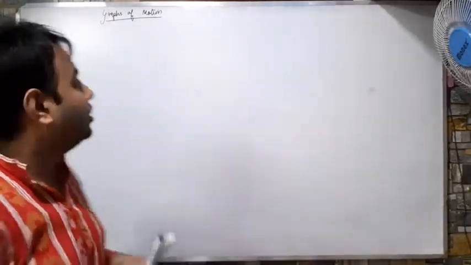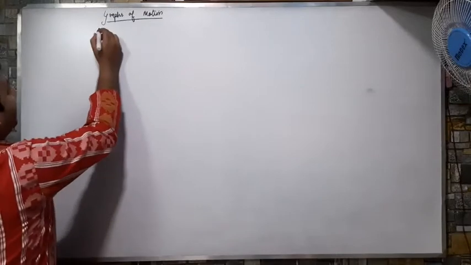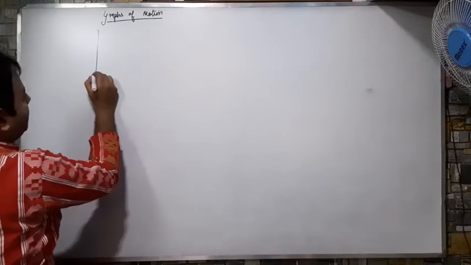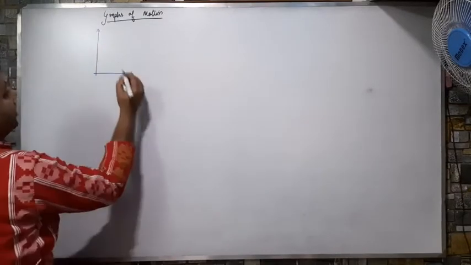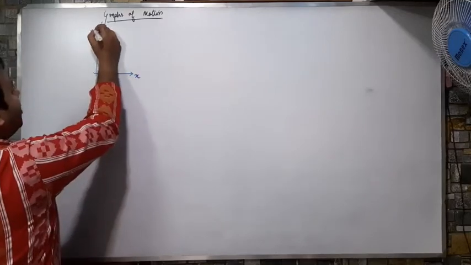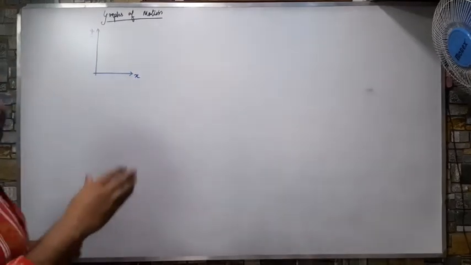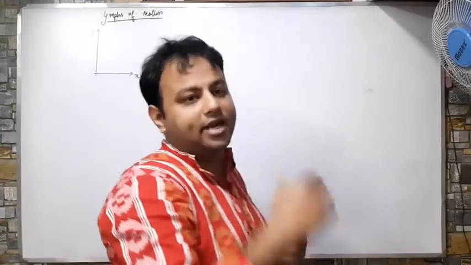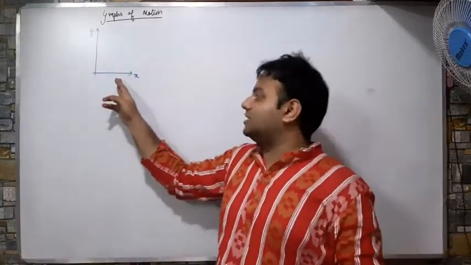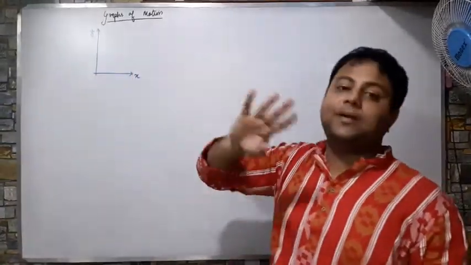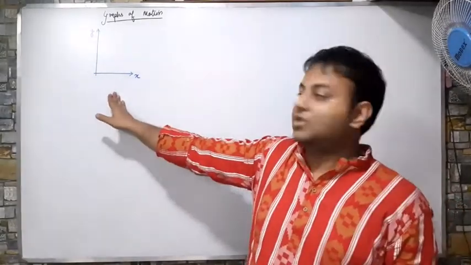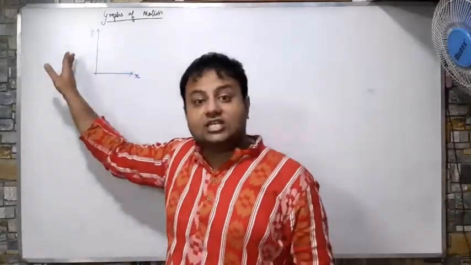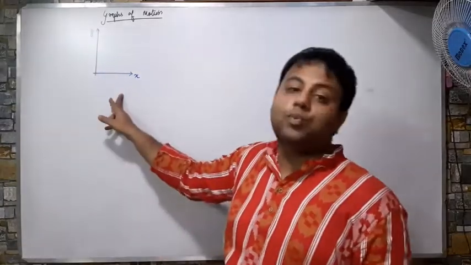How to do that? I will need a graph, that is the x-axis and the y-axis. I have told you in the coordinate geometry part that the x-axis is always independent. ये किसी पे dependent नहीं है, ये अपने साथ चलता है. And the y-axis is dependent. ये x के ऊपर चलता है.